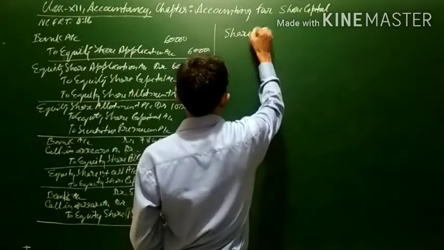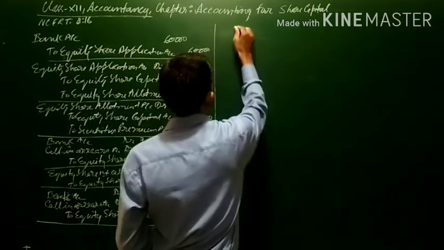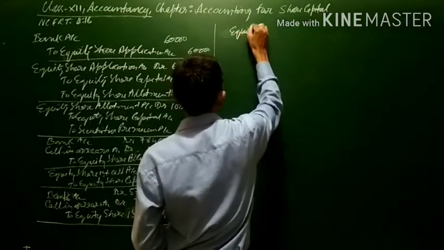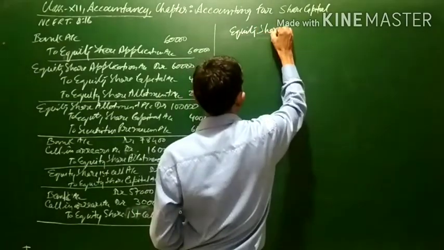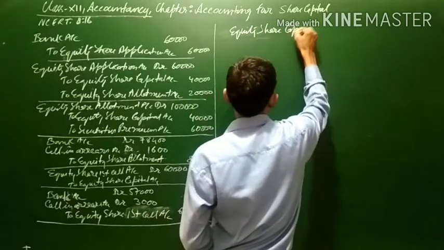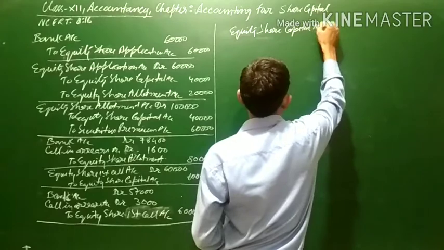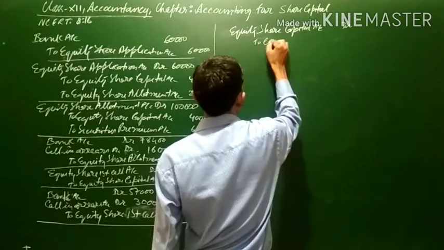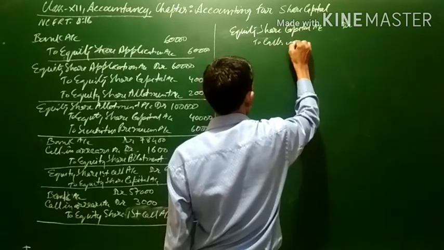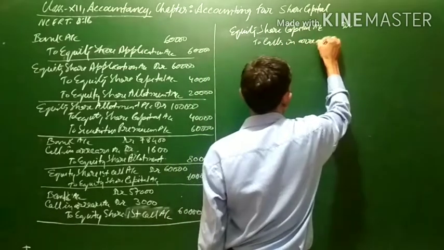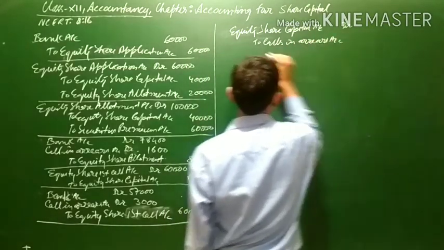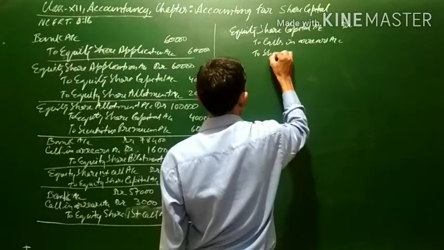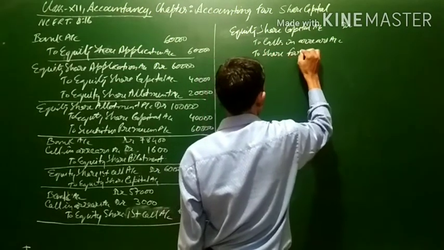The share capital will be debited. Equity share capital account debit to calls in arrears account to share forfeiture account.